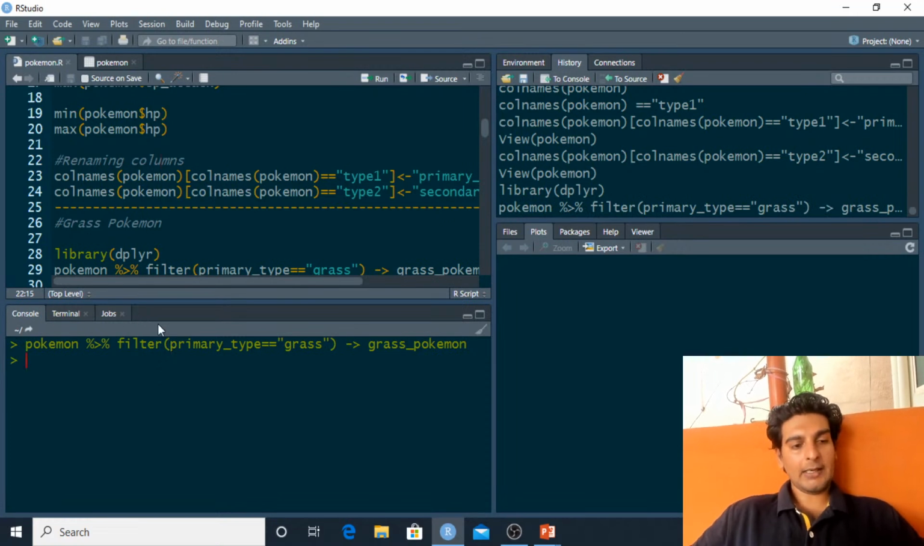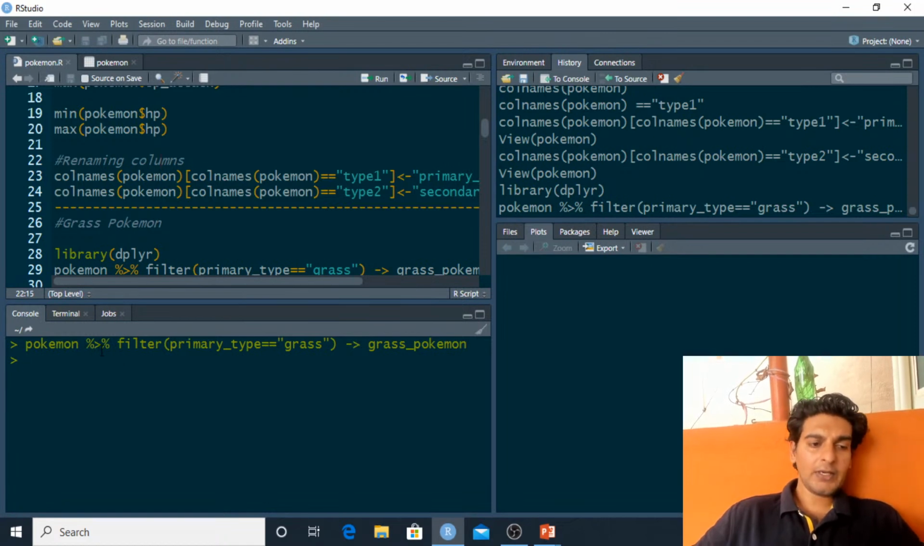So I'll repeat this command again. What you see here is known as the pipe operator, and this pipe operator helps us to connect different data sets or different functions together. So here we are connecting this Pokemon data frame with the filter method. And from this Pokemon data frame, we are filtering out only those Pokemons whose primary type is grass, and we are storing the result in this object called grass Pokemon.